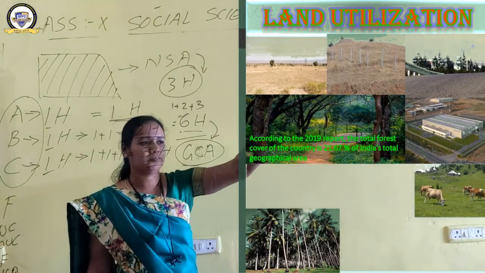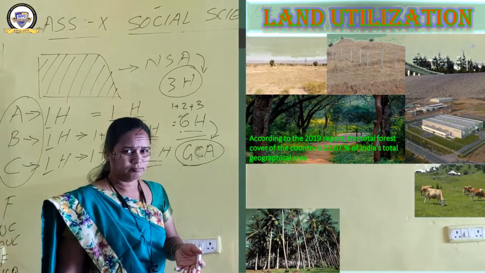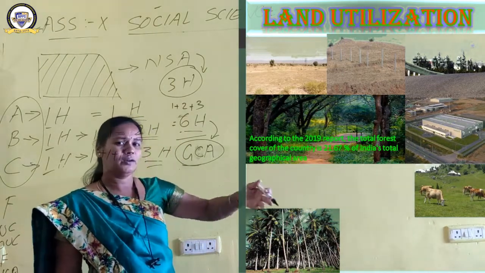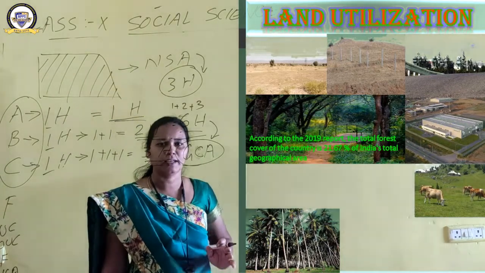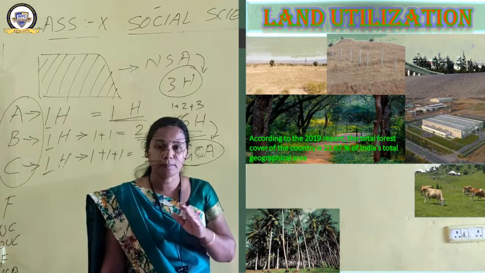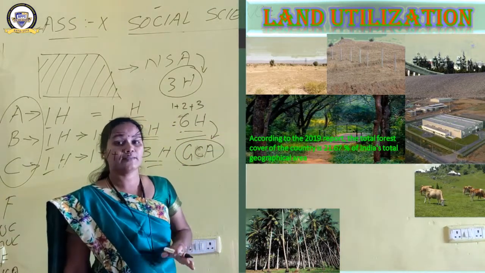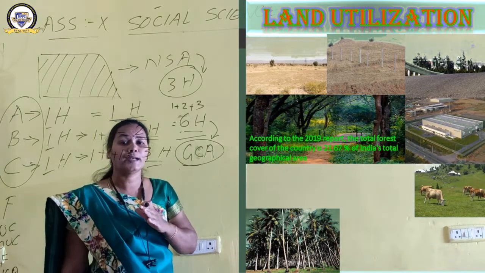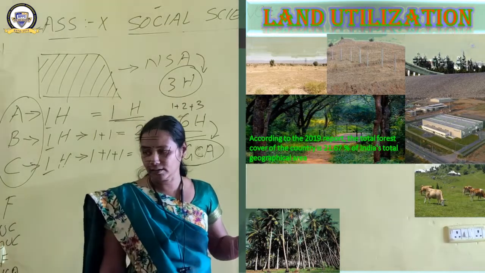Whatever the reason, it may be because of a parental property issue, for more than 5 years it has not been cultivated. Since it is not barren land, it can still be called a wasteland because for the last 5 years it has not been cultivated. These three come under other uncultivated land.